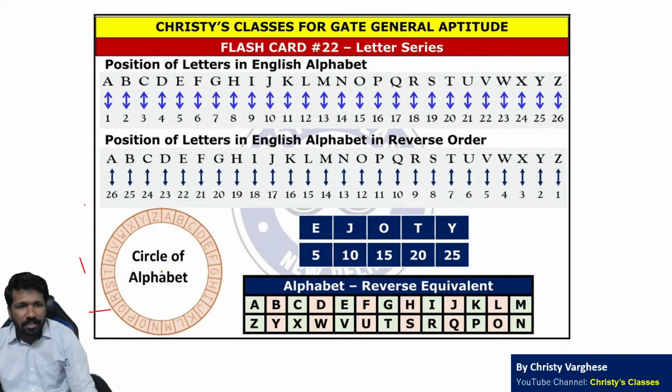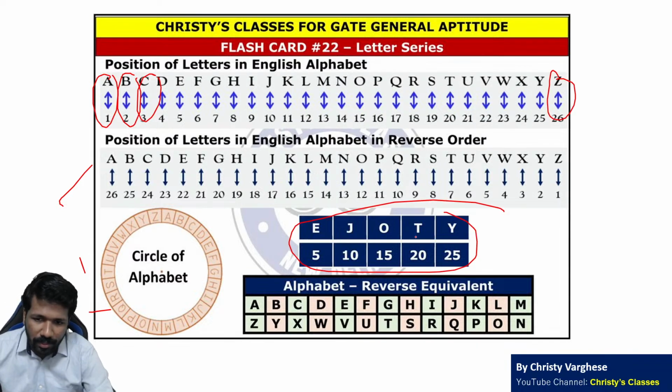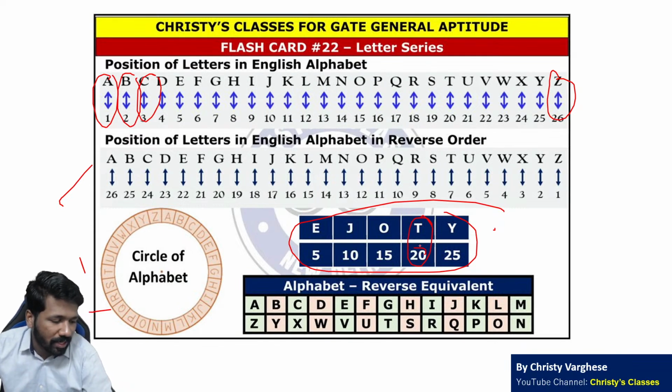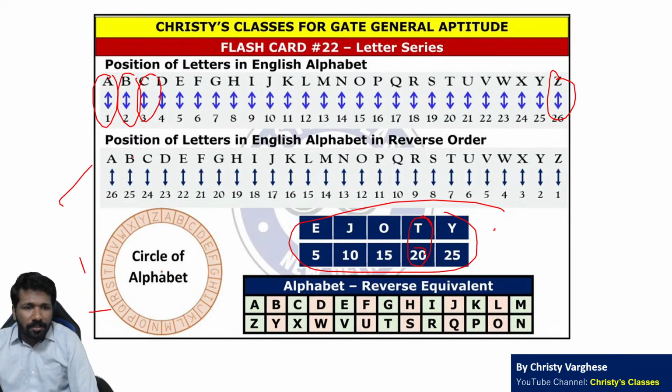Now position of letters in English alphabet. A is 1, B is 2, C is 3, up to Z is 26. वो learn करने का shortcut है EJOT code. Like 21st letter चाहिए तो T 20th letter है, so 21st letter U होगा, या U का position 21 होगा. अभी reverse order में भी position learn करना अच्छा है. A to Z in reverse order 1, 2, 3, 4, 5, 6 up to 26.